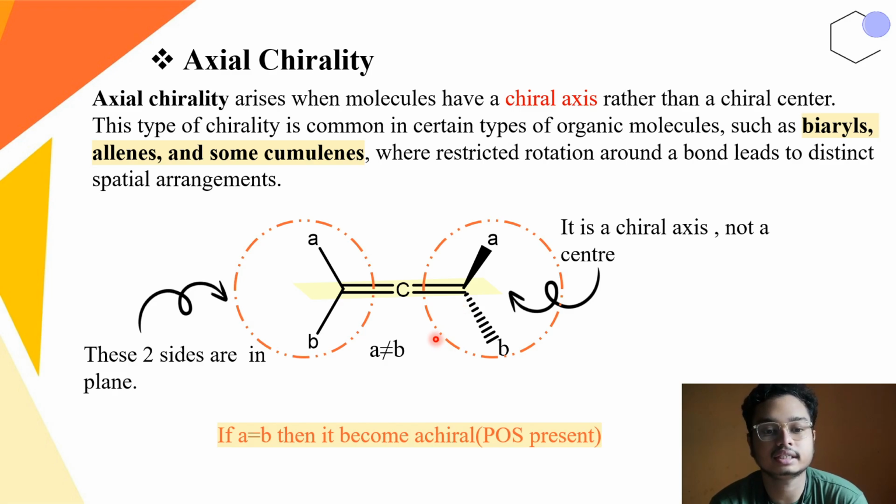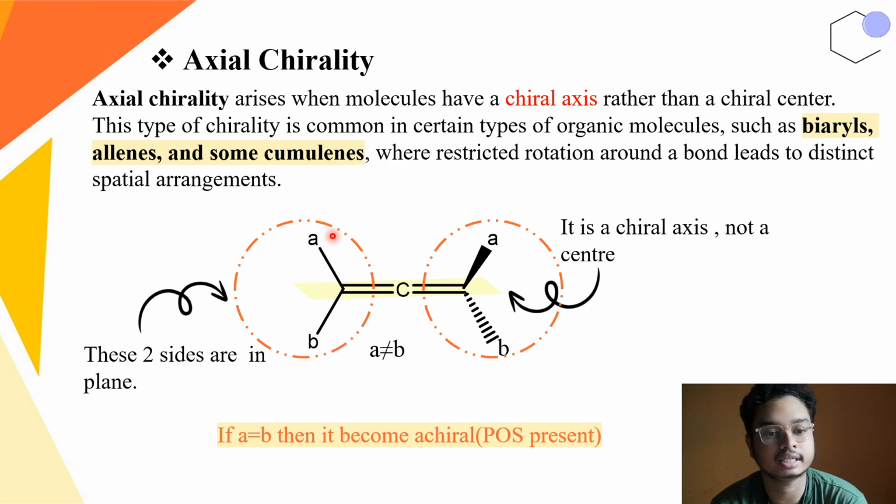Now, the interesting thing is, in the chirality part we talked about how a chiral center contains four different groups. But here you can find that this A and this A are the same groups, and B and B are the same groups, with A not equal to B. So the rule here says that in any periphery there should be different groups present, like A and B should be different.